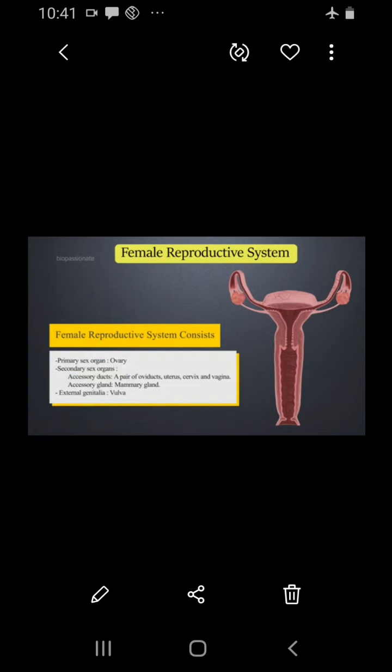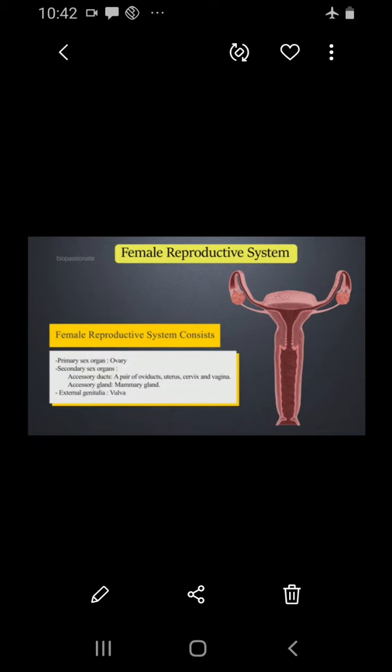Next let's see about the female reproductive system. The female reproductive system also has primary and secondary sex organs. The primary sex organ is only the ovary, whereas the secondary sex organs are a pair of oviducts, uterus, then cervix and the vagina. It also has accessory organs like the mammary glands and, externally, the vulva. These are seen only in the female reproductive system.